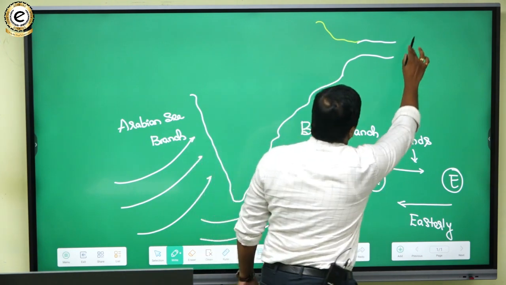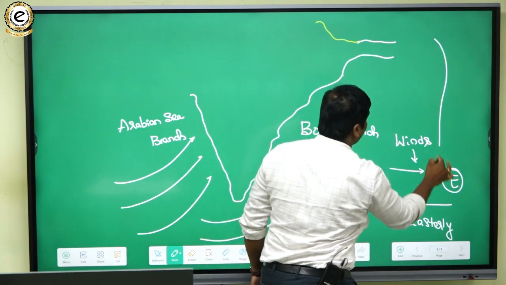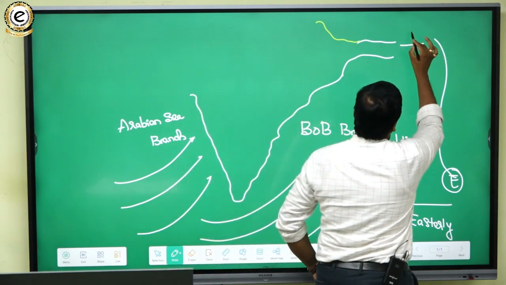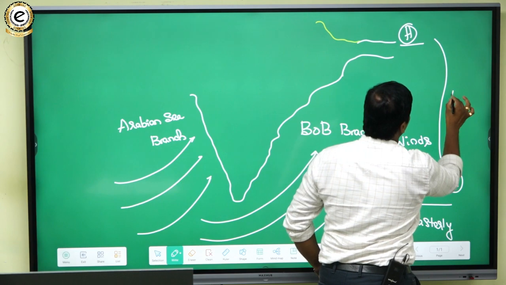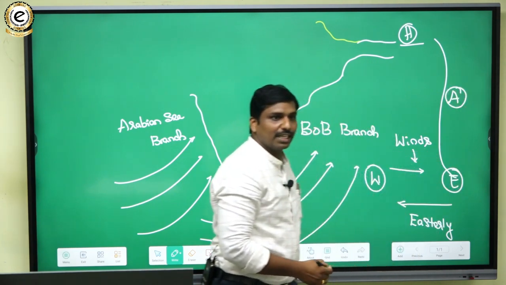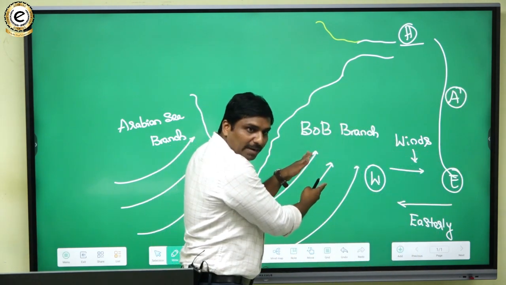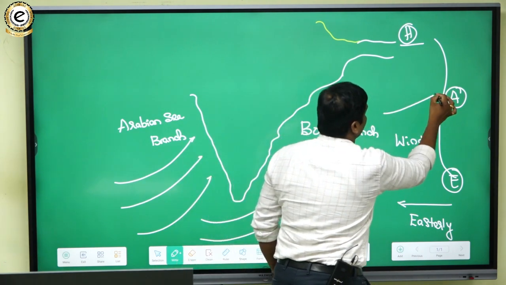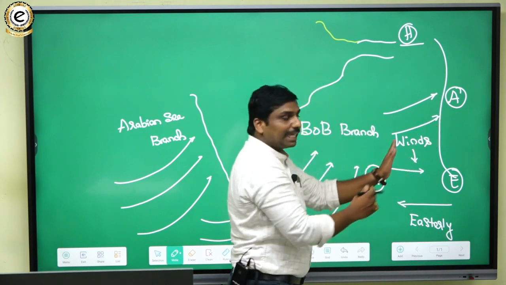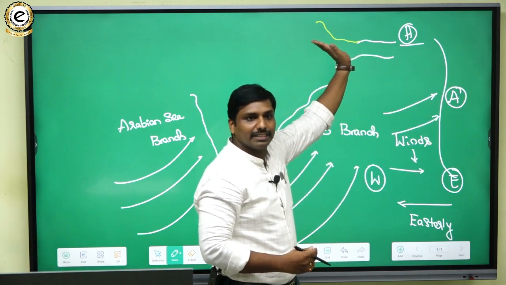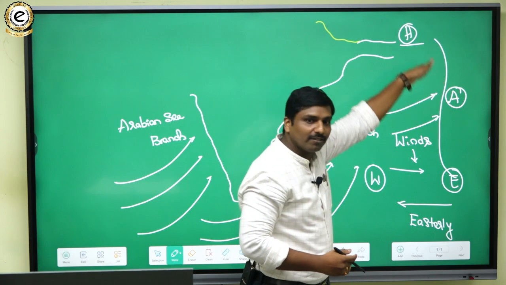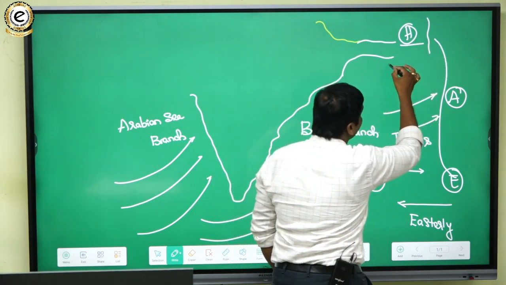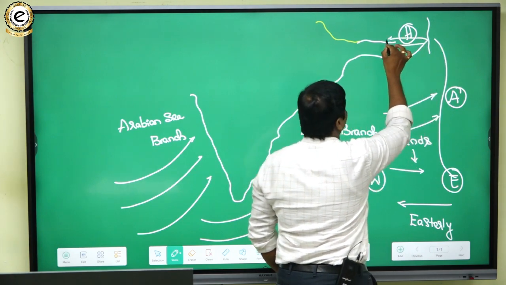Here we will have the Arakan Yoma mountains, and in the northeastern region we will have the Himalayas. When these Bay of Bengal branch monsoons go, they will hit this Arakan Yoma region and be deflected back in this way. And here we will have the northeast hills. Again they will hit and be reflected back.